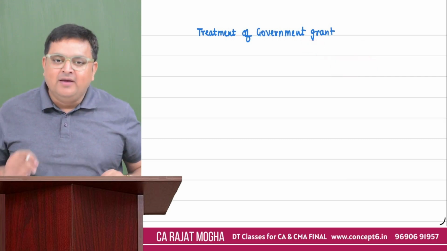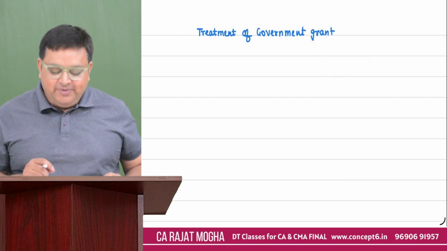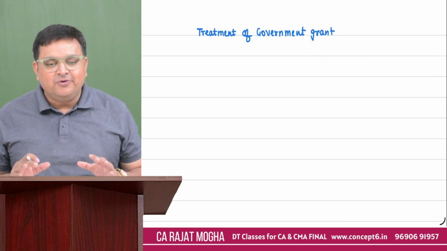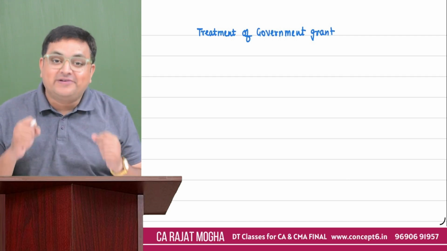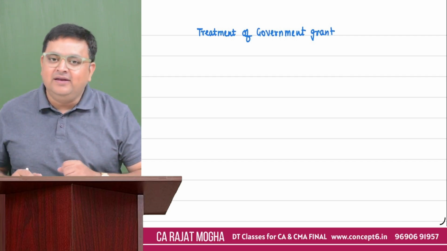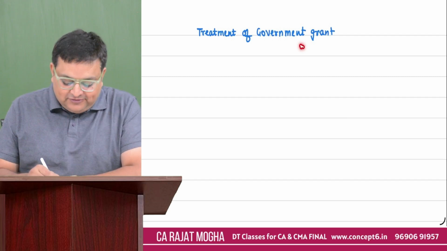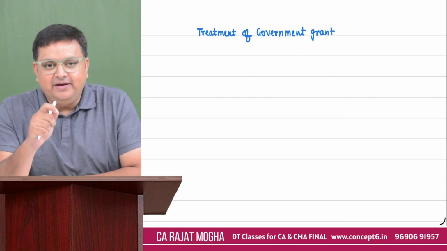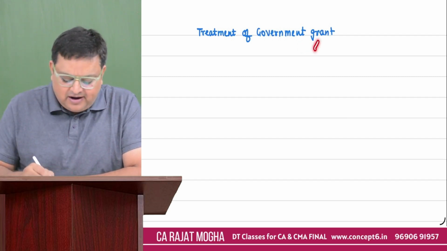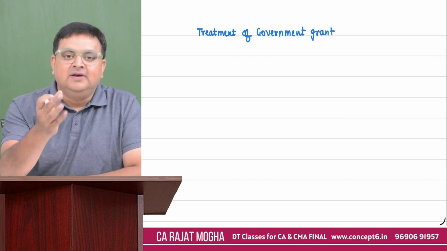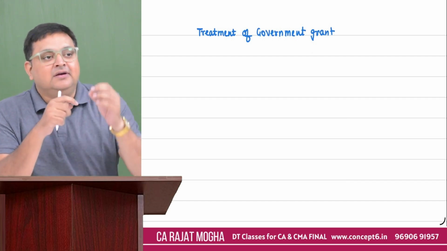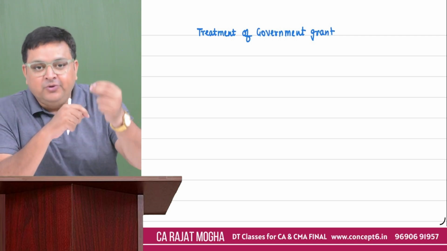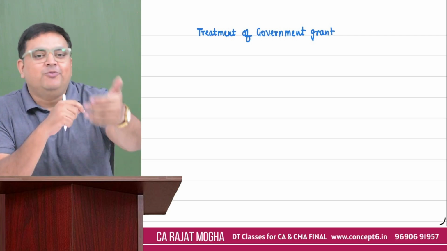treatment of it. So my aim today would be that once you finish this video, you should be very strong on how we are going to treat this government grant in income tax. First of all, you should have a basic idea of what this government grant is. Grant means a type of assistance. Government is helping you. Reason being, you are carrying on a business. Government wants that you should carry on a business in a rural area. That is the reason they are supporting you.